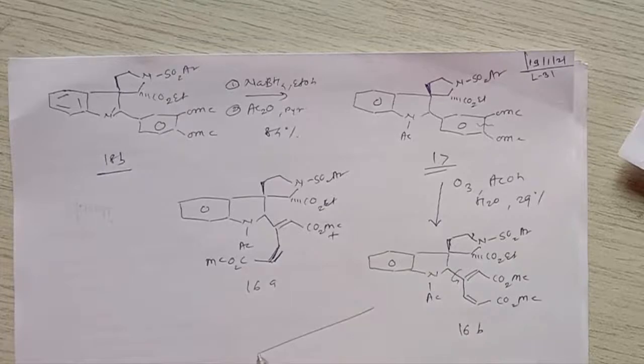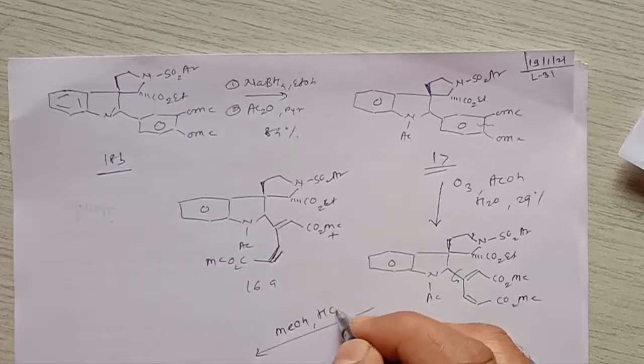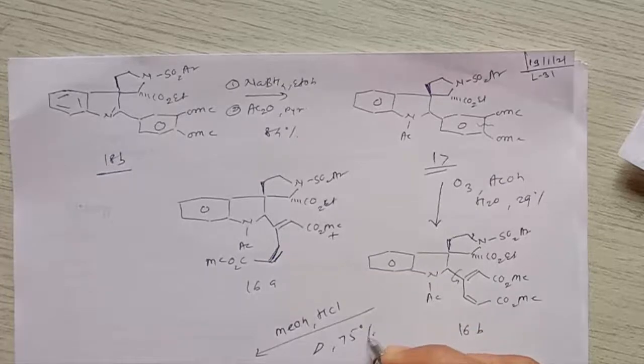When this 16B is treated with methanol in the presence of HCl and heated, it gives a 75% yield of the compound. That means only the deprotection of this nitrogen takes place, and it gives NH, right?